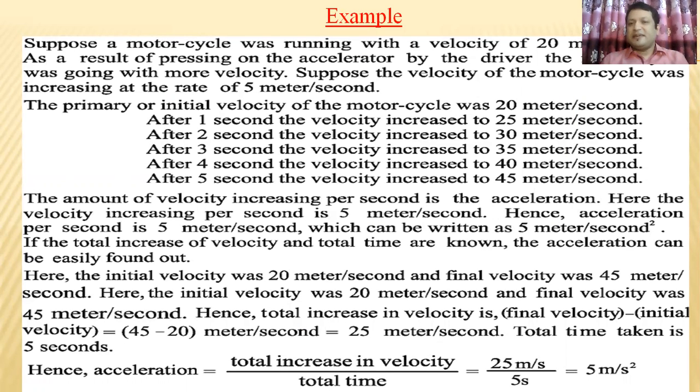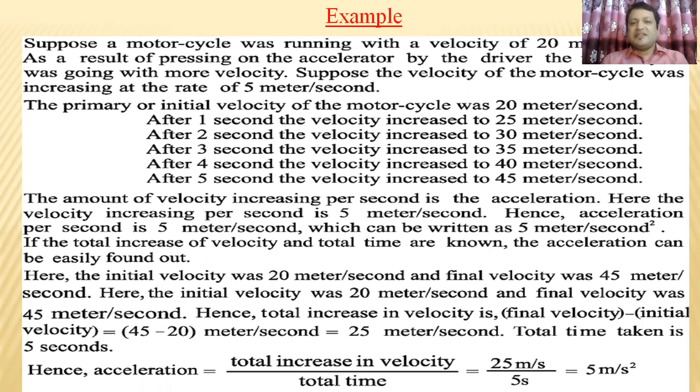Now I give an example of velocity and acceleration, so read it. Suppose a motorcycle was running with a velocity of 20 meters per second. As a result of the driver pressing on the accelerator, the motorcycle was going with more velocity. Suppose the velocity of the motorcycle was increasing at the rate of 5 meters per second.